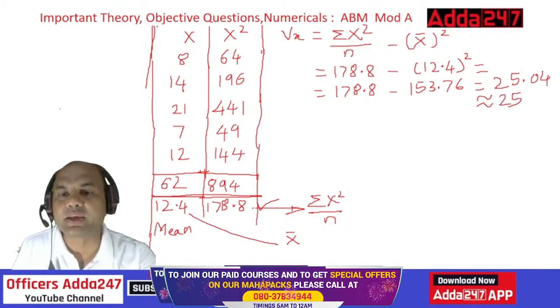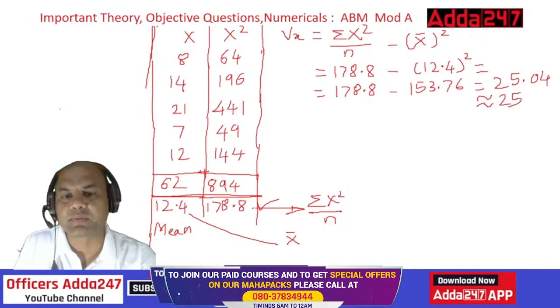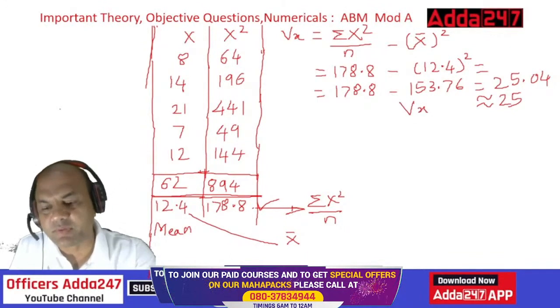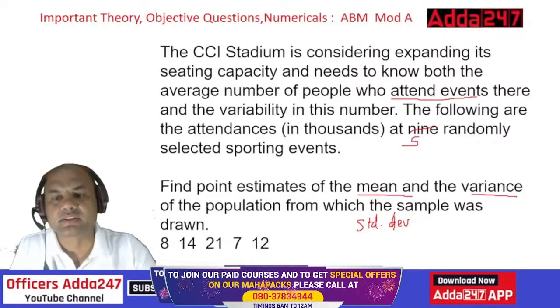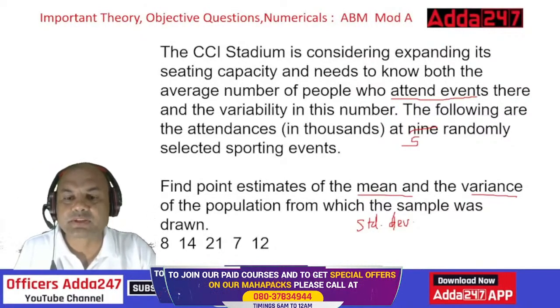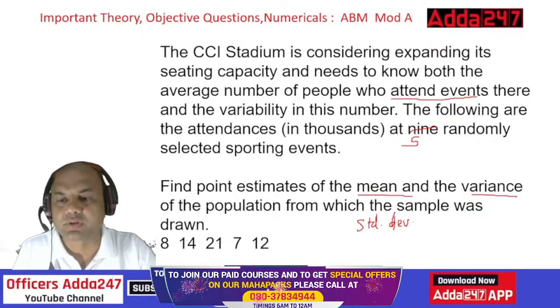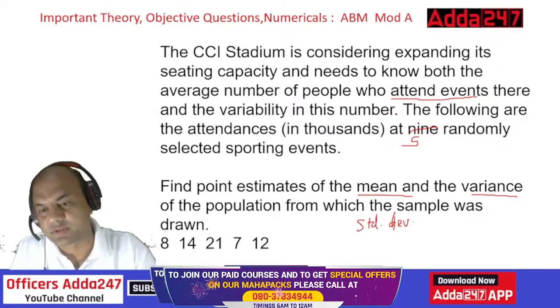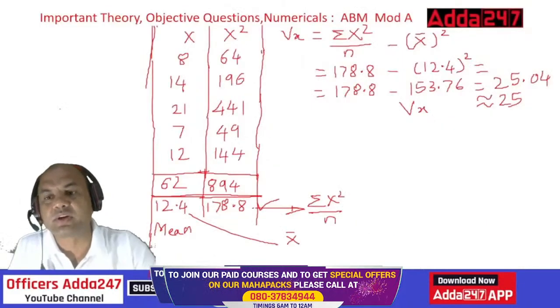So what is this Vx? Vx equals to 25 I am getting. Vx, I'll write it over here. So Vx equals to 25. So this is my variance. What is asked over here? See this. And the variance of the population from which the sample was drawn. Variance. So this is my variance. Okay. So my variance is 25.